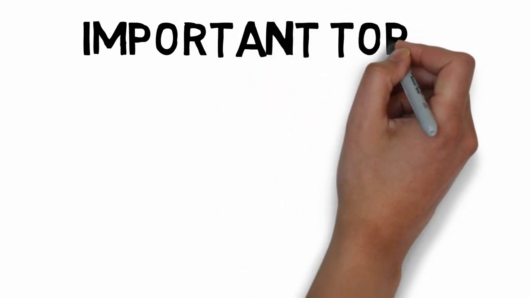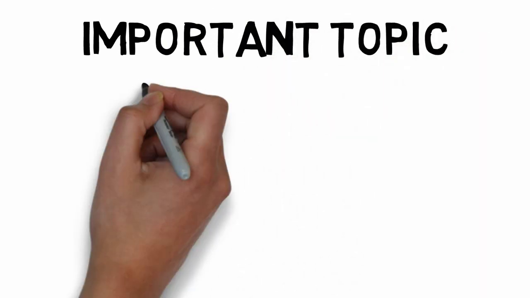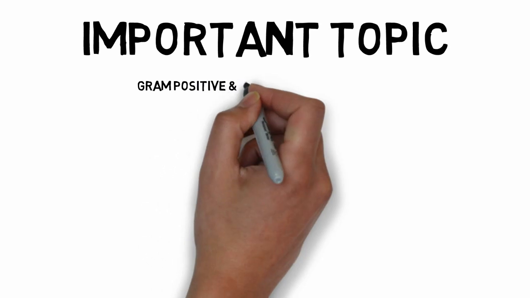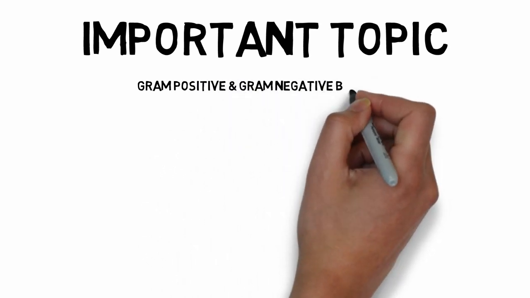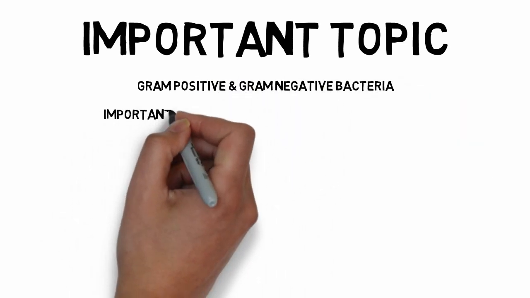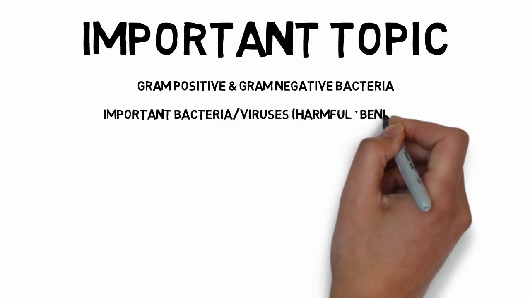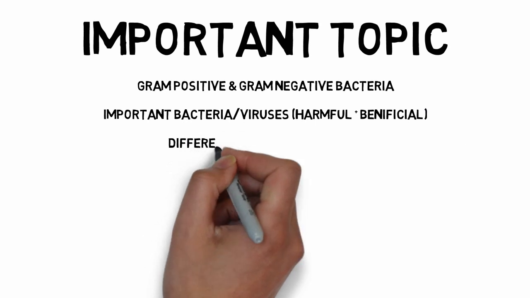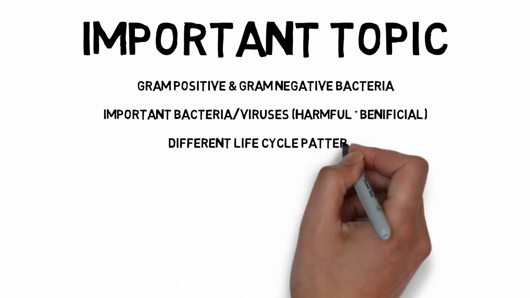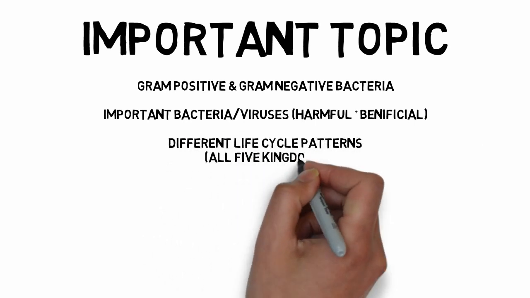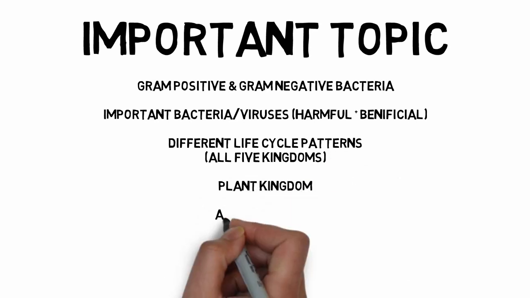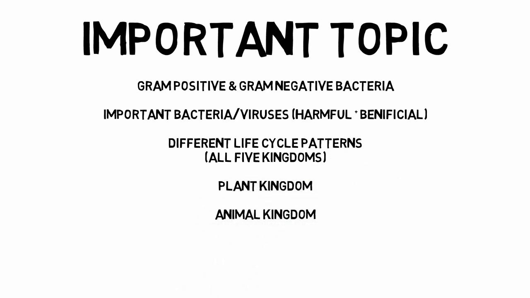What they are, like what is the gram positive bacteria and what is the gram negative bacteria, what is the difference between them, some of the important bacteria and viruses, like which one is harmful and which one is beneficial, different life cycle patterns specifically for all the five kingdoms including Monera, Protista, Plantae, Animalia and Fungi, and the plant kingdom and animal kingdom.